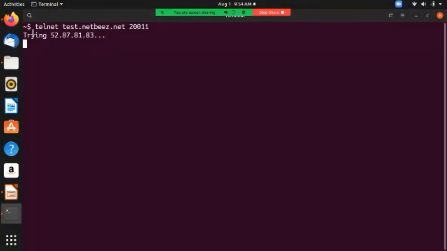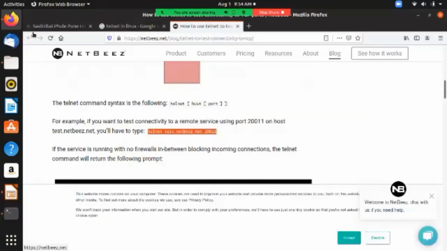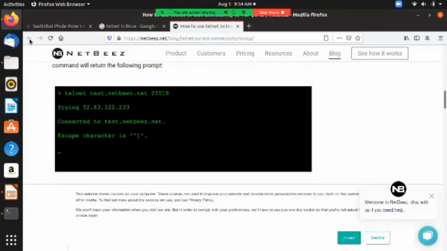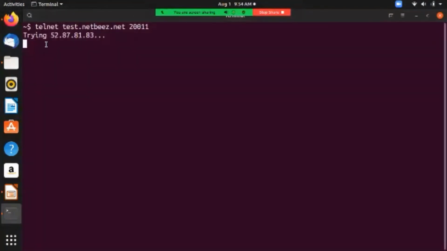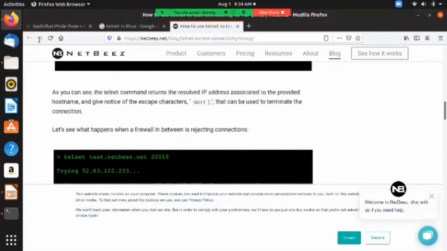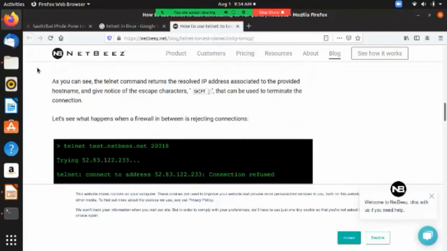If the system has a firewall, it may block the connectivity. It is showing 5283123. It is a different IP address because our system has a different IP. Connection timeout. Okay, then we will try this other technique.